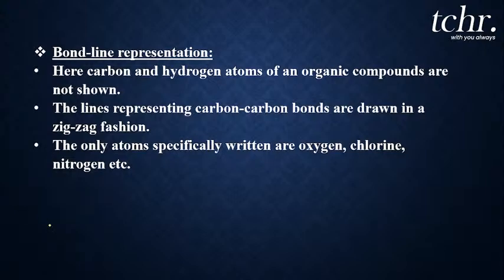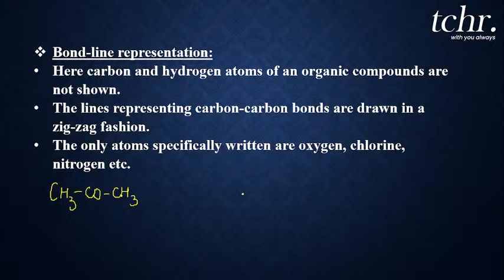Now what if I take a condensed structure, that is CH3COCH3. What I have written in front of you is the condensed structure of an organic compound. Now I'll ask you to write the complete structure of this organic compound. When you are writing the complete structure, each carbon atom should be satisfied with four covalent bonds. Is that clear?